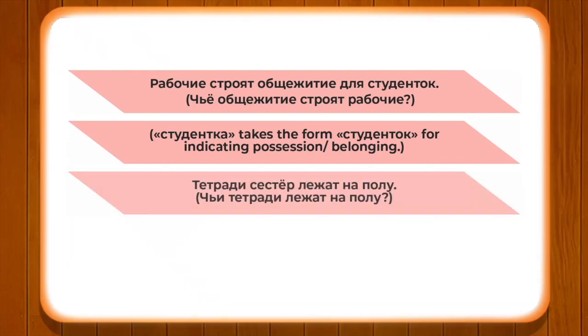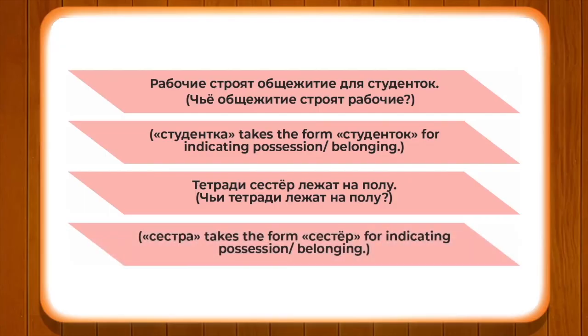Then the fourth one is: чьи кровати сестёр лежат на полу? Чьи is the plural form, that is why the question is чьи. Вещи сестёр лежат на полу. So сестра, сёстры changes into сестёр. So in nominative it is сестра, the plural is сёстры, but in this case it changes into сестёр. Alright, now let's go ahead and pay attention to a few more aspects of the grammar in this case.